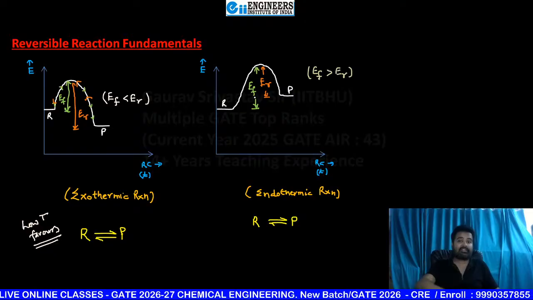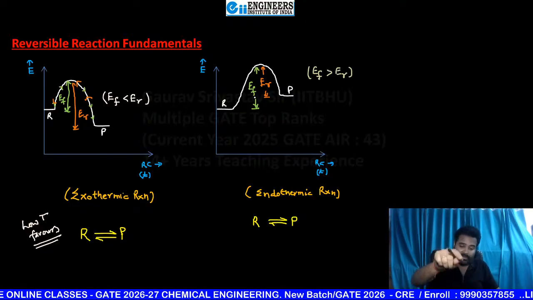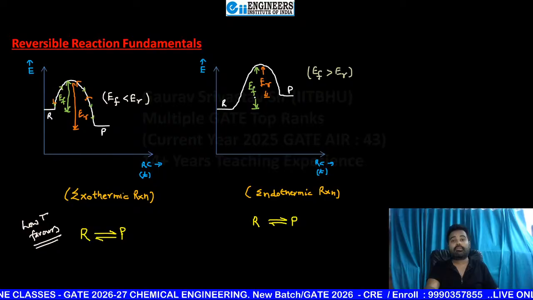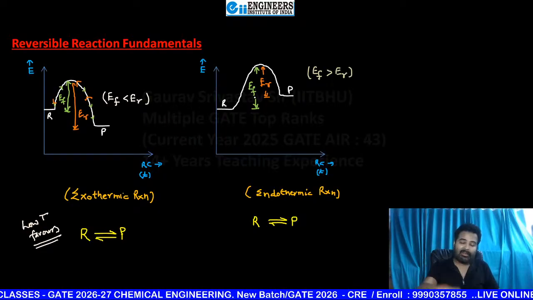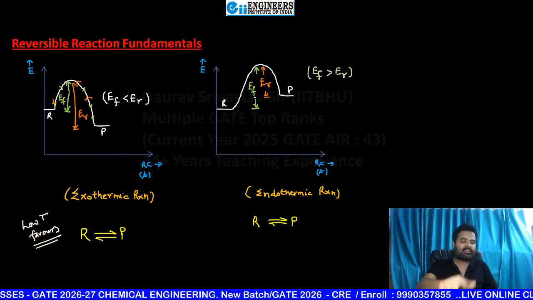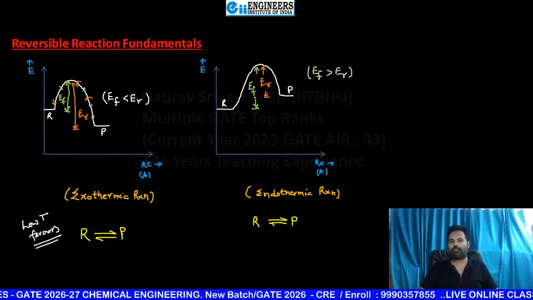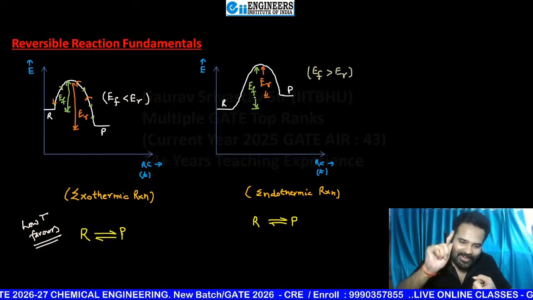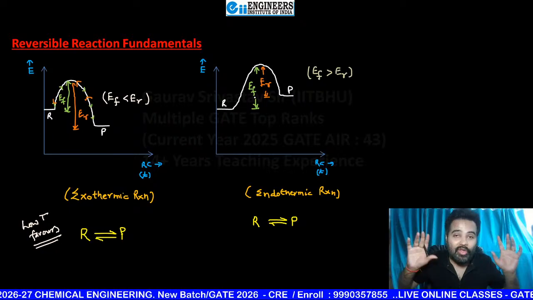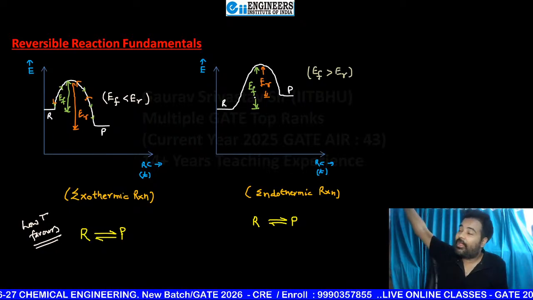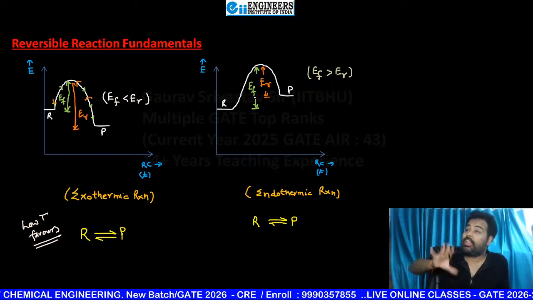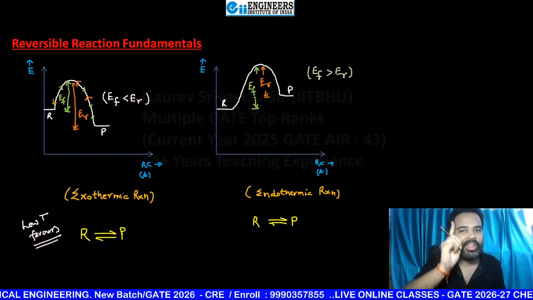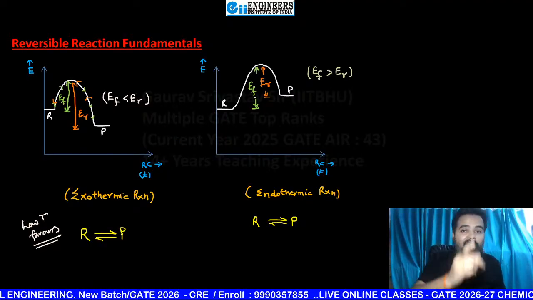No, the reaction is irreversible. Exothermic. Tell me, at which temperature do you want to proceed, low or high? High. Very good, Tarun. It's high. So the thing that you normally hear, that exothermic should be done at low temperature, is for the reversible reaction case. Reversible exothermic reaction case.